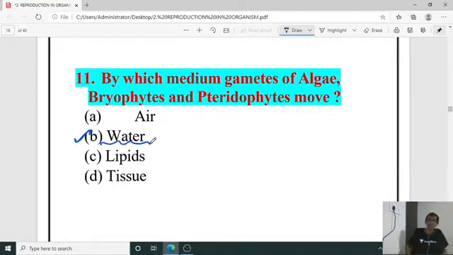Water is very much essential. Algae are always present in aquatic media, isn't it? Then bryophytes, they are considered as what? Amphibians of the plant kingdom. Then pteridophytes, they also require water for the movement of gametes from male to female, with respect to fertilization.